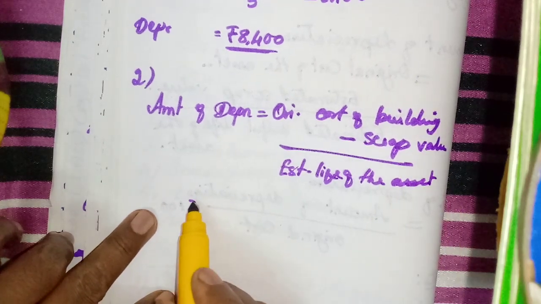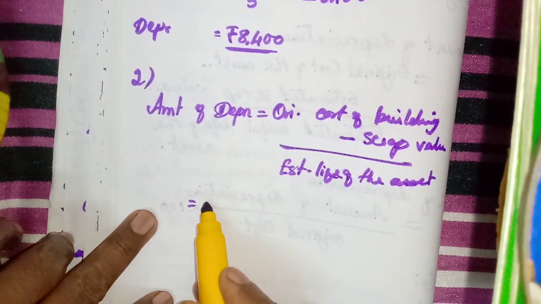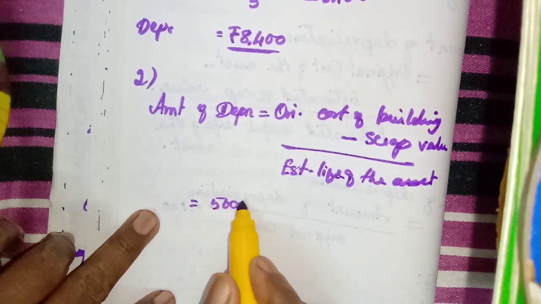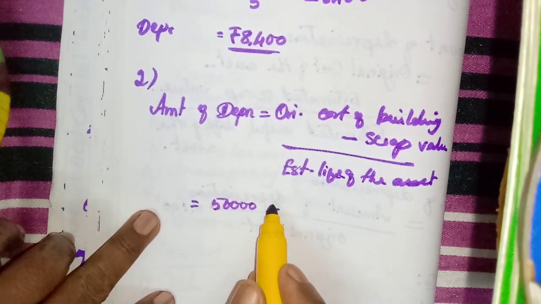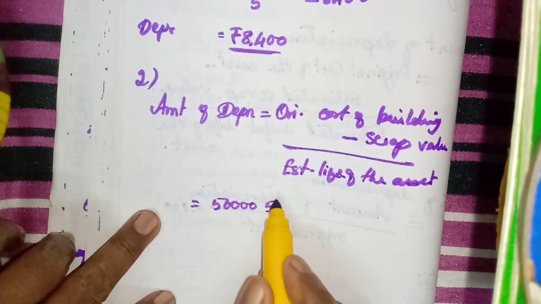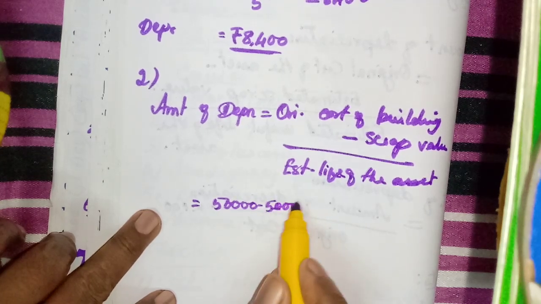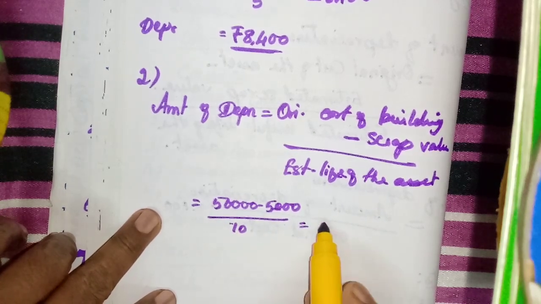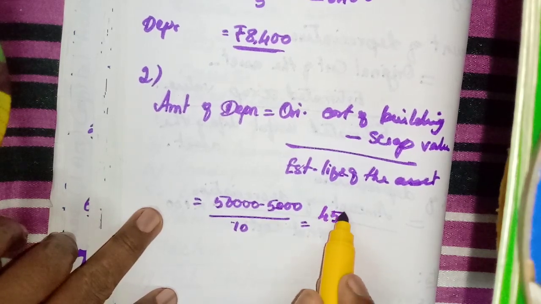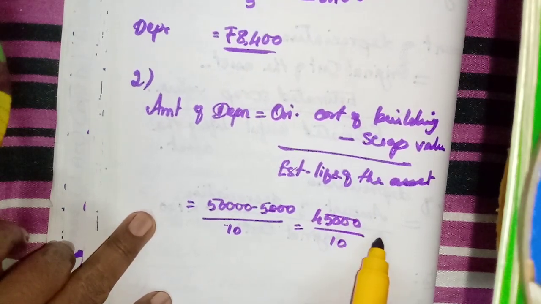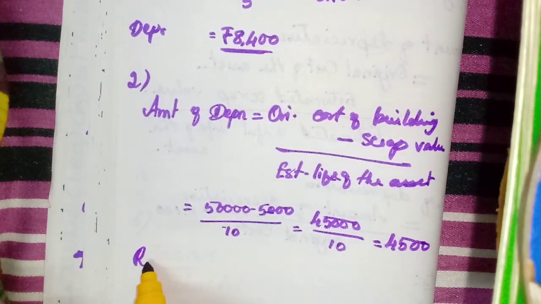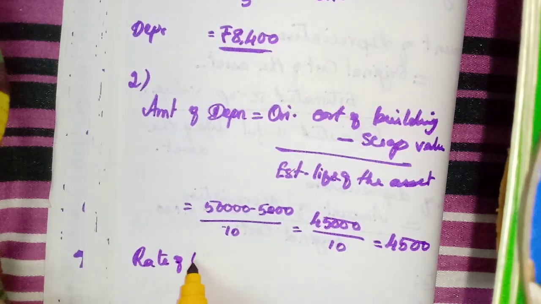Here what is the original cost of the building? 50,000, isn't it? And a scrap value of 5,000, divided by estimated life of the asset, 10 years. So 45,000 divided by 10 is 4,500.